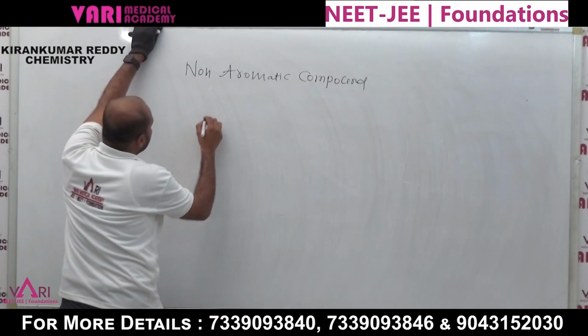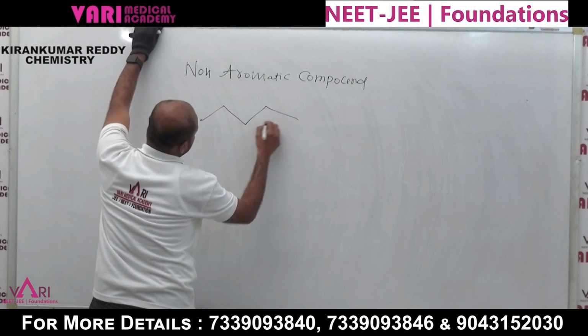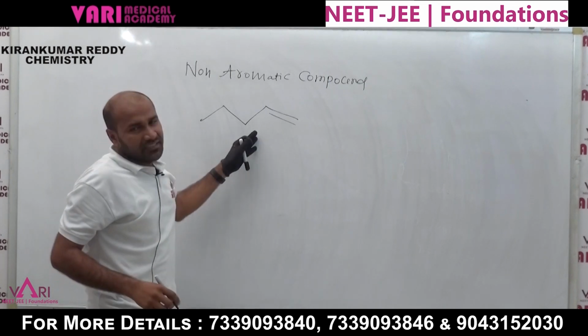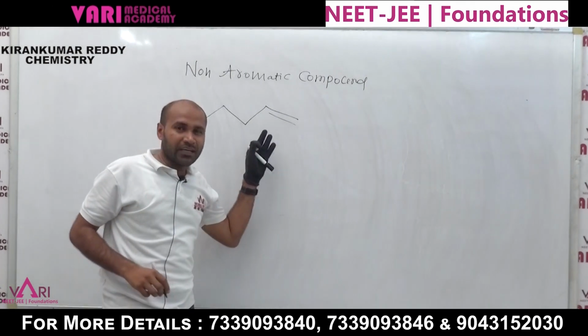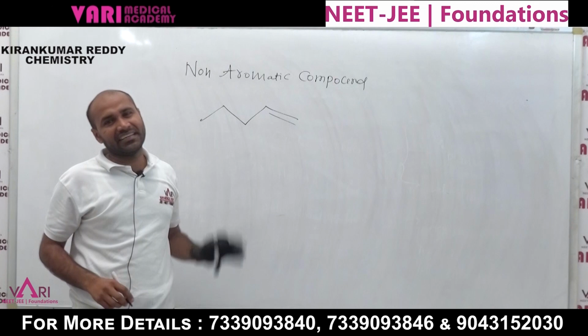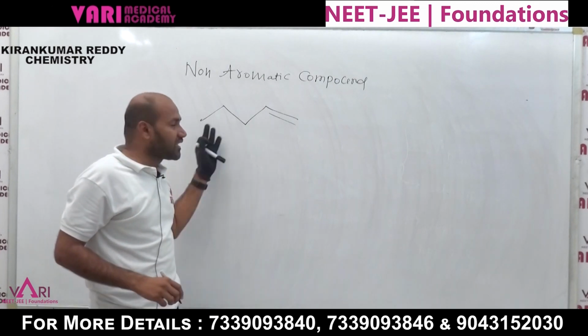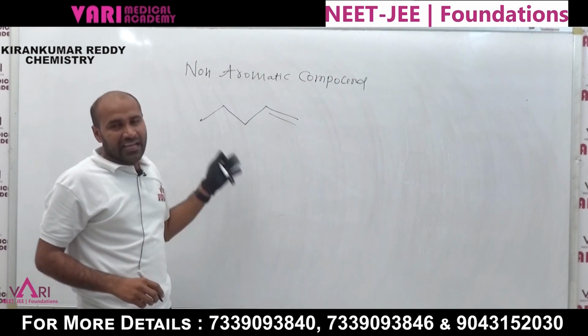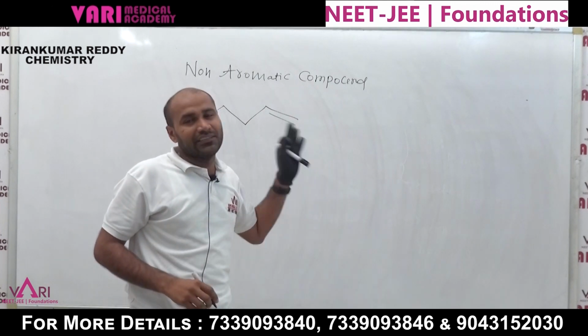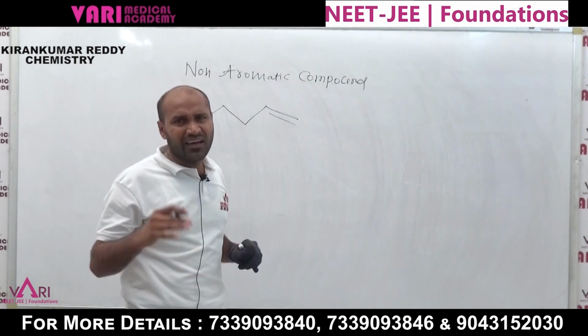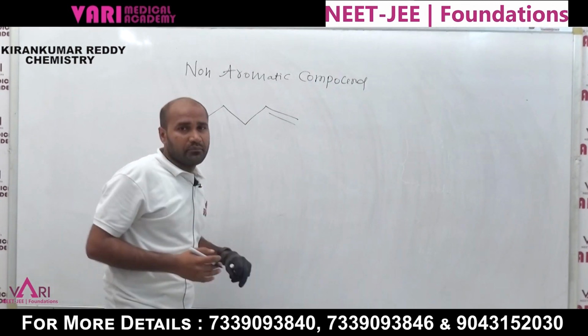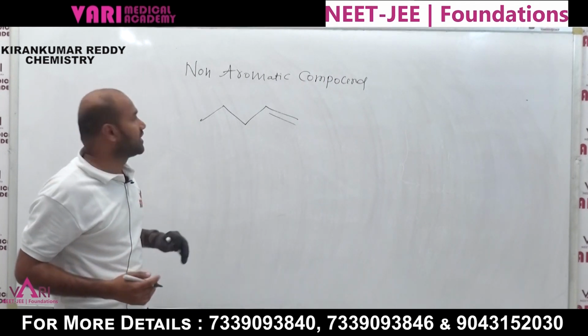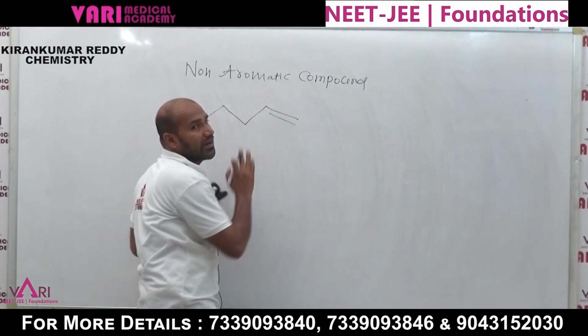It is not planar, not cyclic, does not have delocalization, and Huckel's rule, 4n plus 2 pi electrons, is not followed. That's why it is a non-aromatic compound.